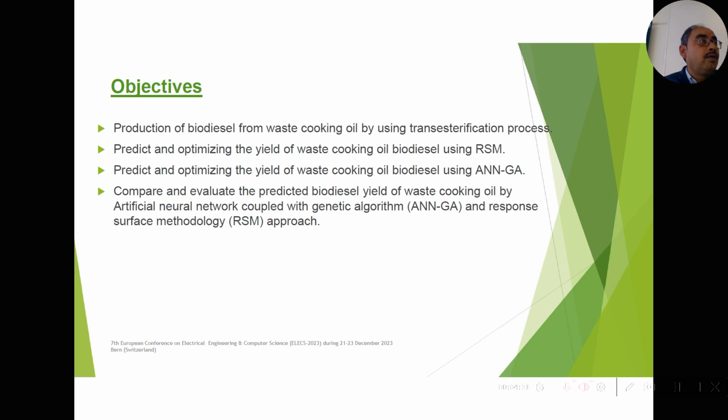Then we have established a code in the MATLAB environment, ANNGA, and we can also predict the biodiesel yield from different optimized parameters, so that we can compare ANNGA with RSM. So these are our initial objectives. Once we make a higher yield of the biodiesel, later on we can test it in IC engines to see whether similar properties can be achieved or not.